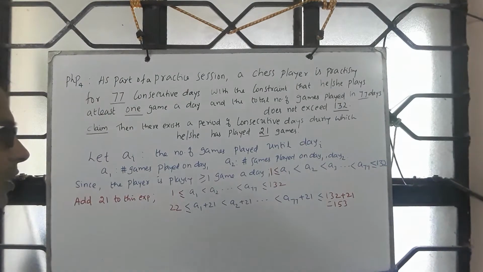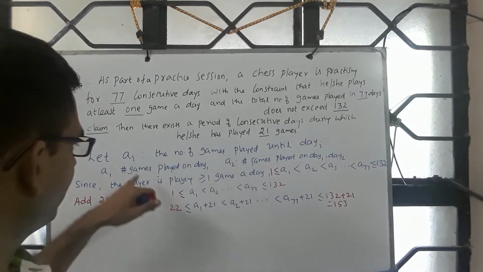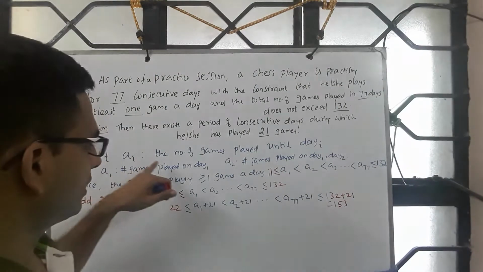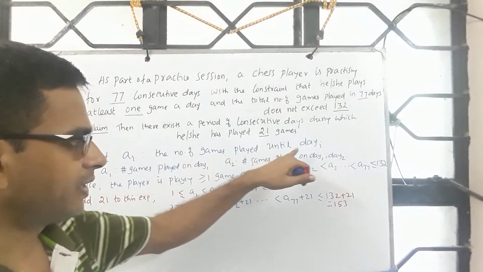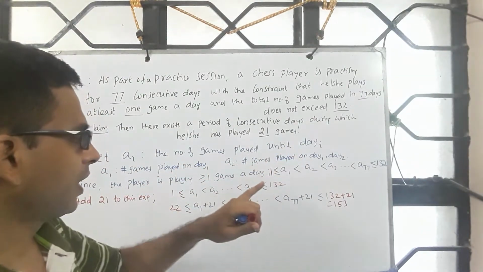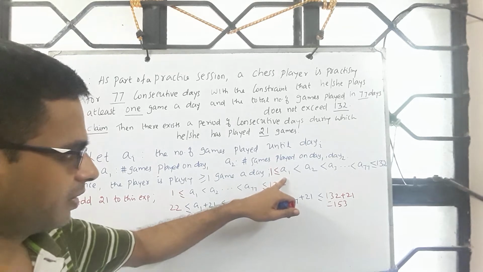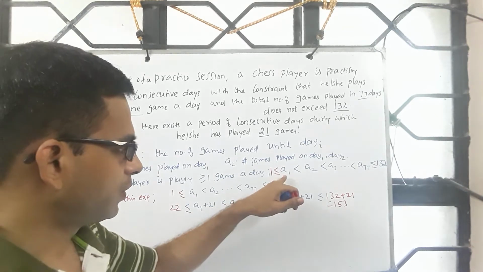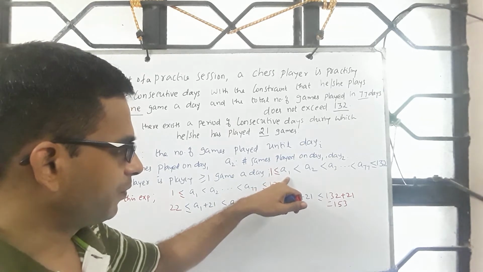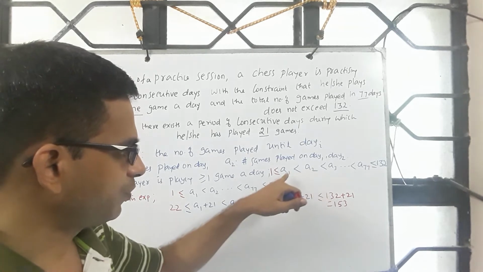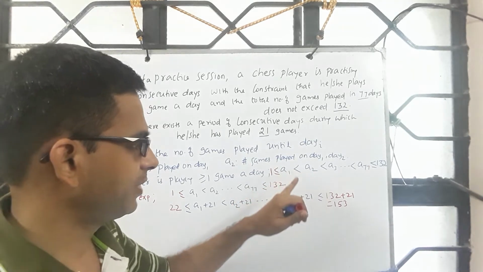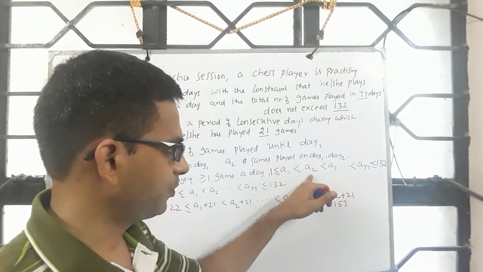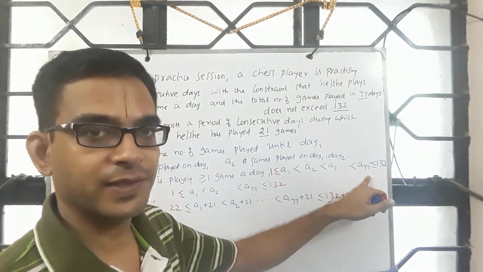Listen, what have we done? We have defined a variable Ai that tells us the number of games played until day i. And we know we are playing at least one game a day, so 1 is less than or equal to A1. A2 is strictly more than A1, A3 is strictly more than A2, and so on all the way up to A77.